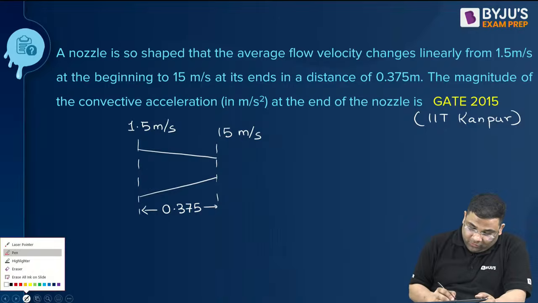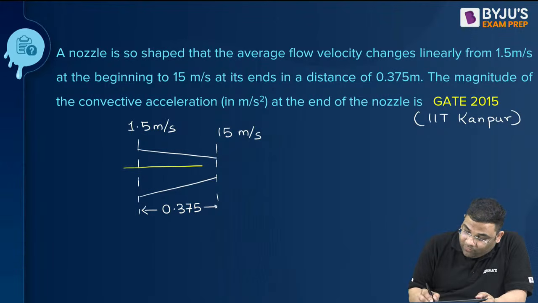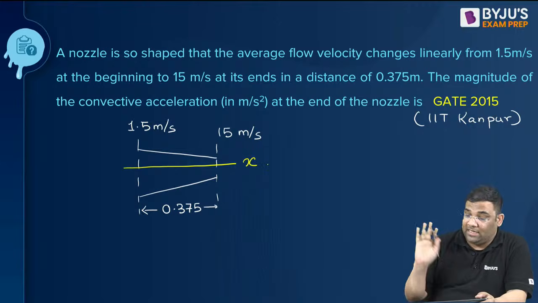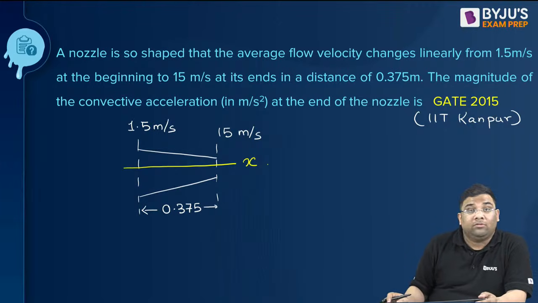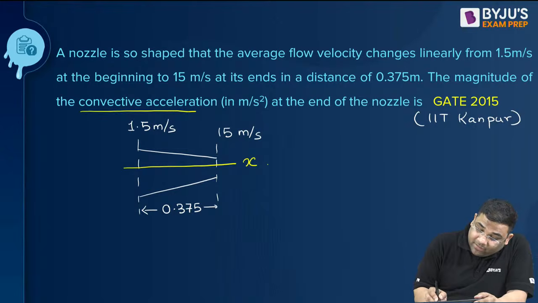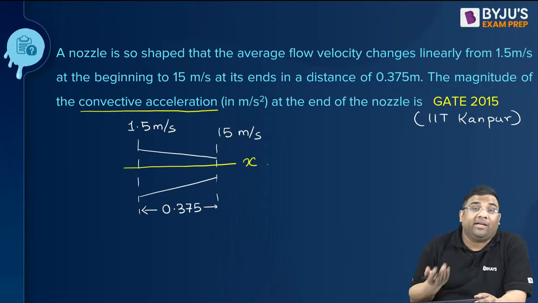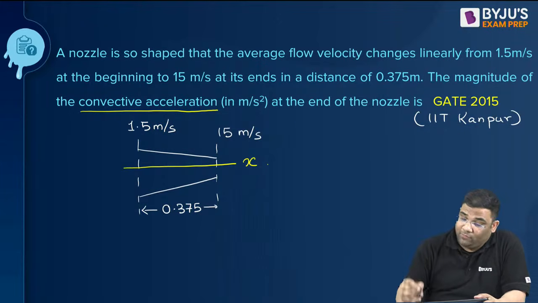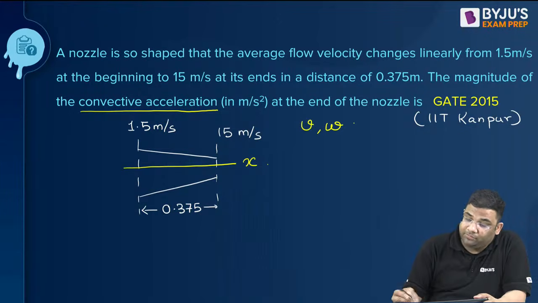Suppose we are considering only one dimensional flow, in the x direction. Nothing else is mentioned, so I can assume that is the x direction. They are asking for the convective acceleration. Since the flow is in the x direction only, v is 0 and w is 0, right?